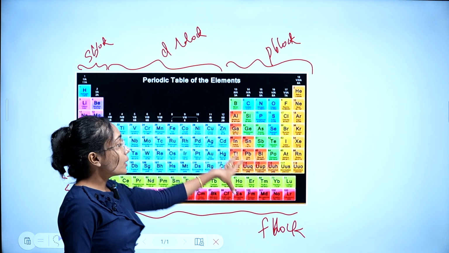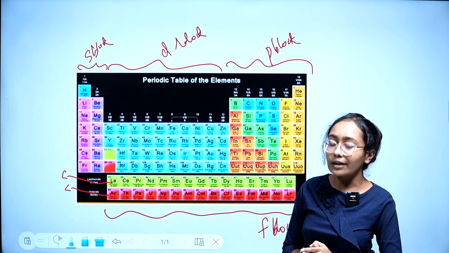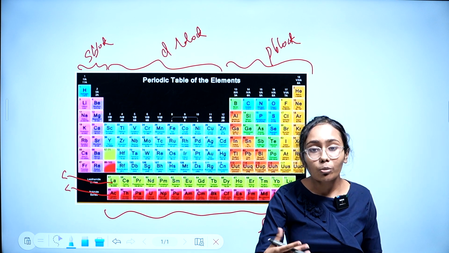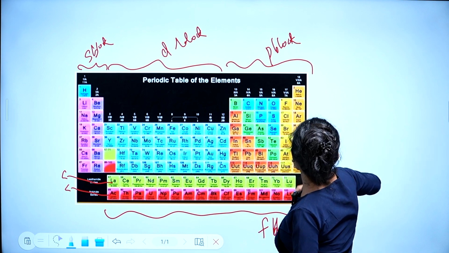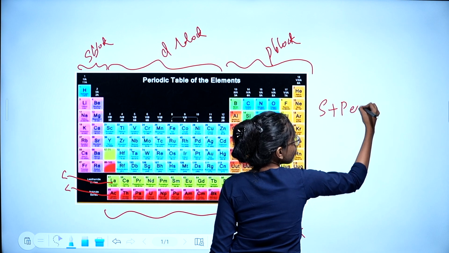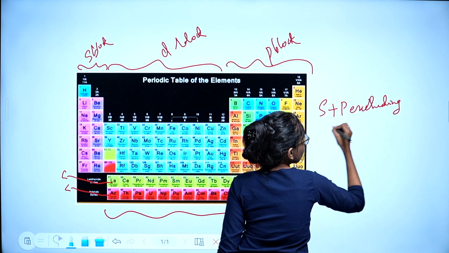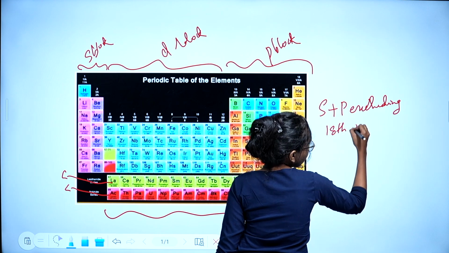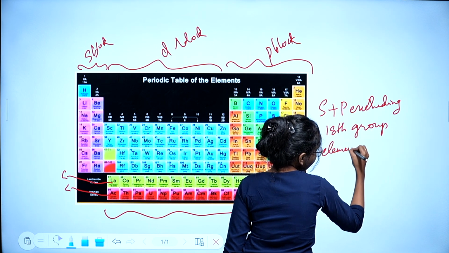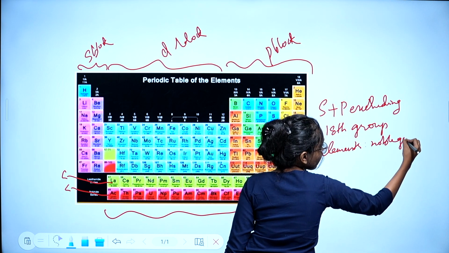The S block and P block together are called representative elements. Representative elements are the S and P block elements excluding the noble gases. Noble gases are group 18 elements. The 18th group elements are called noble gases.